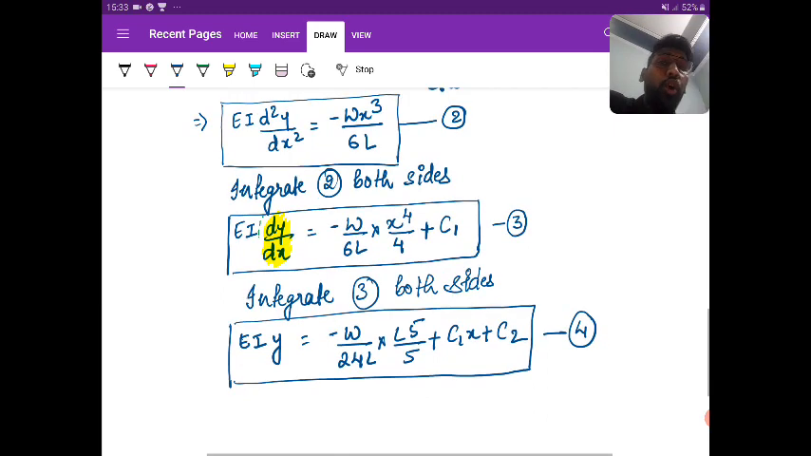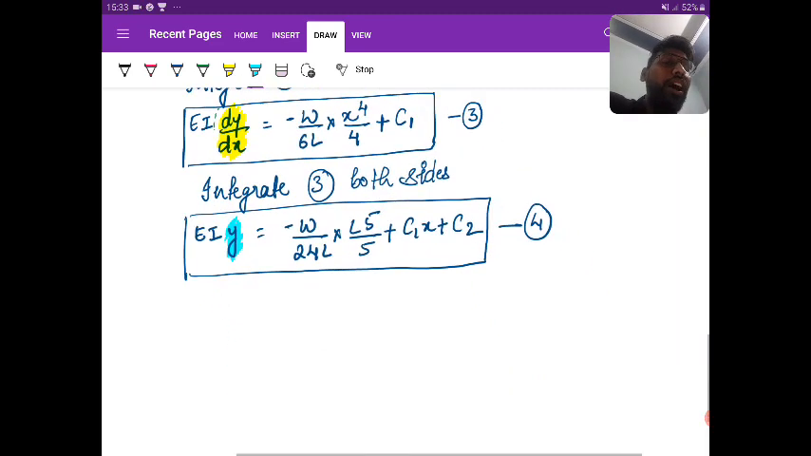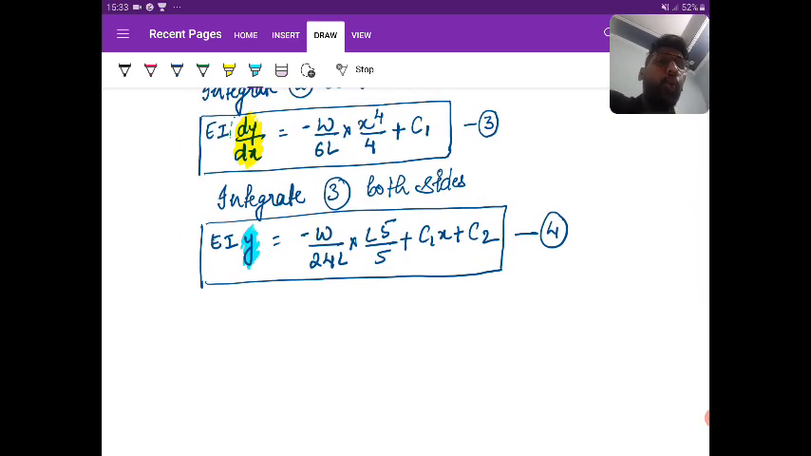Okay, dear. Now look at the fourth equation. What you are getting in this equation? You are getting y. That is your deflection. Is it clear? So the third equation will give you the slope. The fourth equation will give you the deflection. Is it clear? Yes. So before finding the slope and deflection at any point, we need to find C1 and C2. Okay, then only you can give a definite value of slope at any point in the beam.